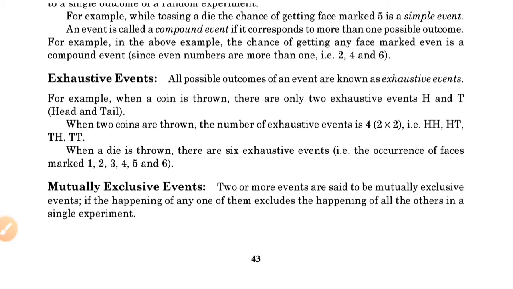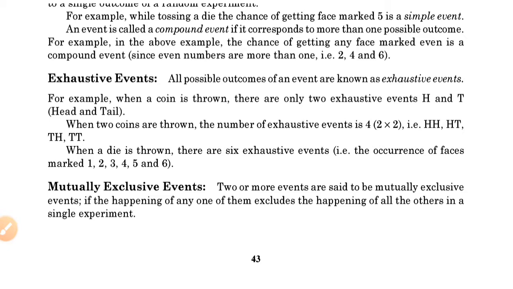Exhaustive events. All possible outcomes of an event are known as exhaustive events. How many possible outcomes are there if we throw a coin? There are two possible outcomes, either head or tail. All these outcomes are known as exhaustive events. When two coins are thrown, the number of exhaustive events is 4, that is 2 into 2: head-head, head-tail, tail-head, and tail-tail. And when a die is thrown, there are 6 exhaustive events, that is the occurrence of faces marked 1, 2, 3, 4, 5, and 6.